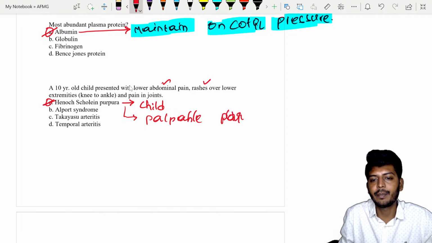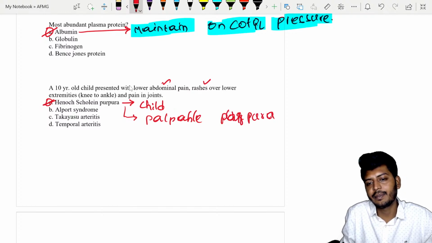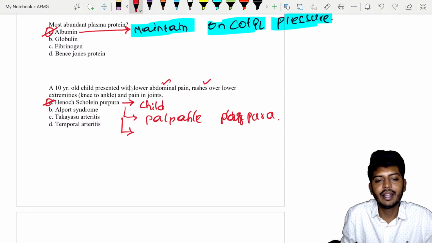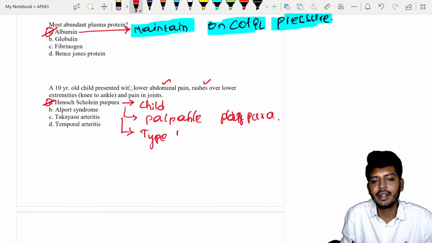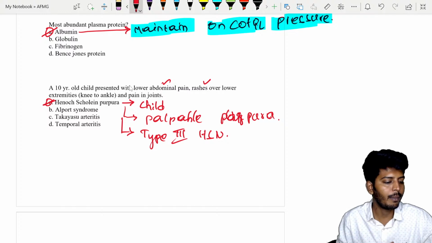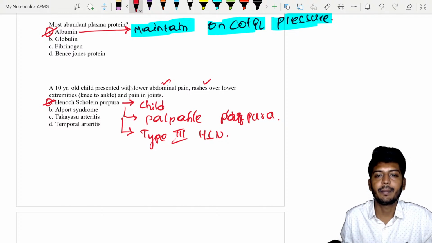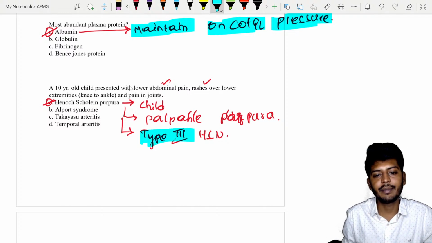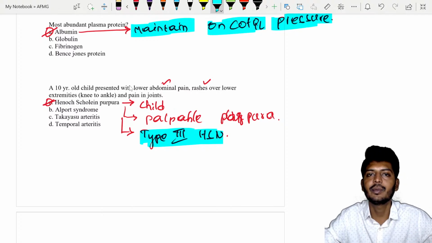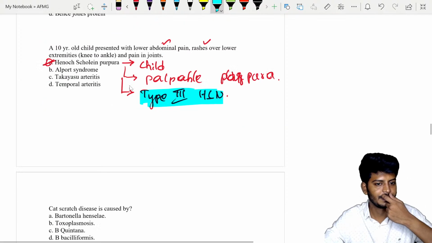Another important aspect is that it is a type 3 hypersensitivity, because of which there is immune complex deposition. So Henoch-Schönlein purpura has, as one of the factors, type 3 hypersensitivity. It comes under a type of small vessel vasculitis.